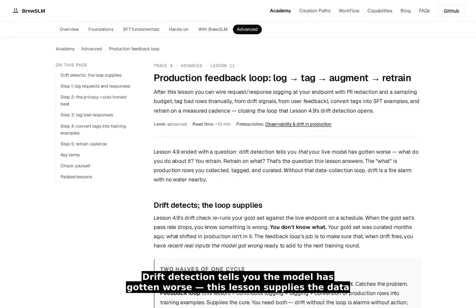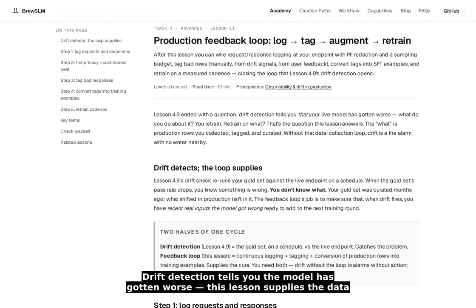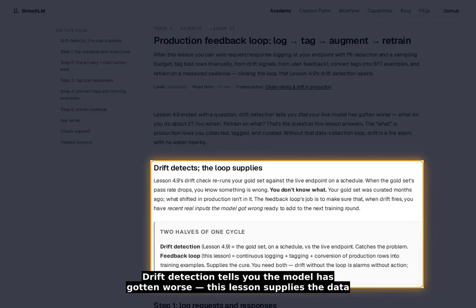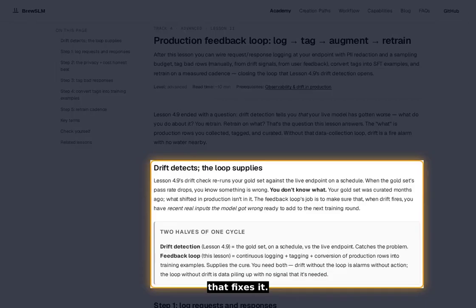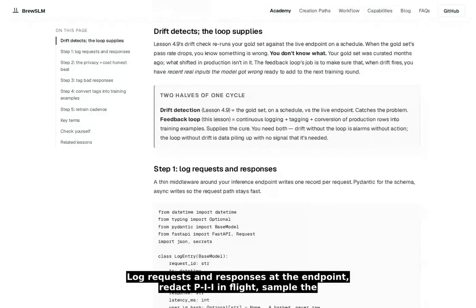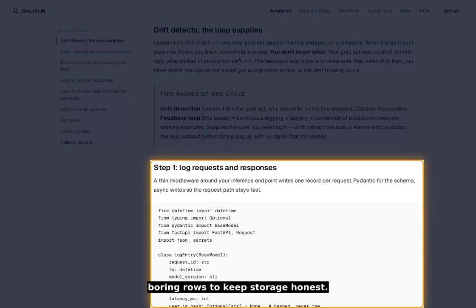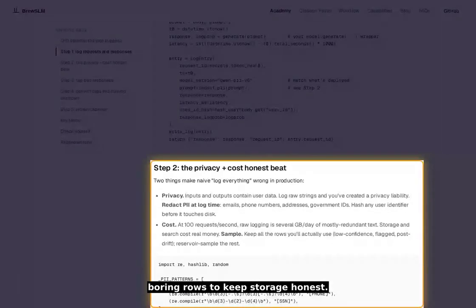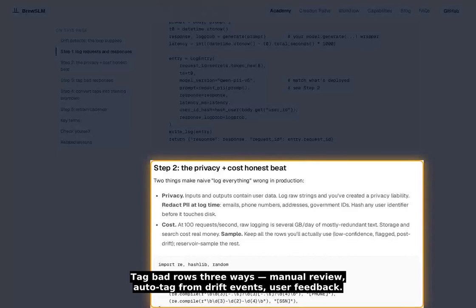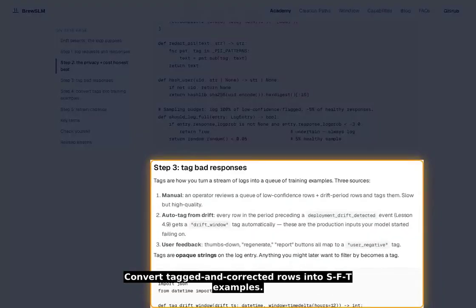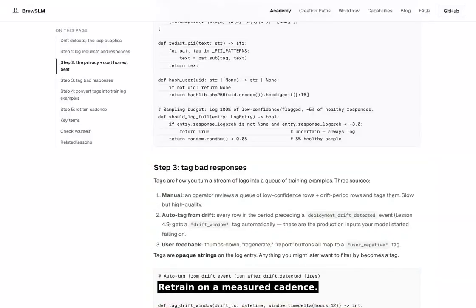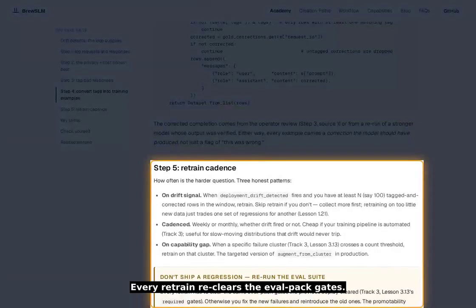Production feedback loop. Drift detection tells you the model has gotten worse. This lesson supplies the data that fixes it. Log requests and responses at the endpoint, redact PII in flight, sample the boring rows to keep storage honest. Tag bad rows 3 ways: manual review, auto tag from drift events, user feedback. Convert tagged and corrected rows into SFT examples. Retrain on a measured cadence. Every retrain reclears the val pack gates.